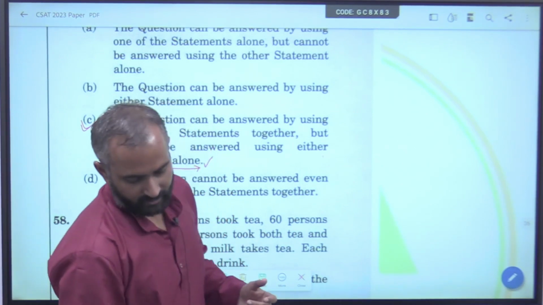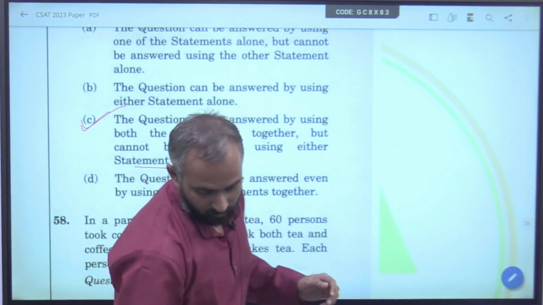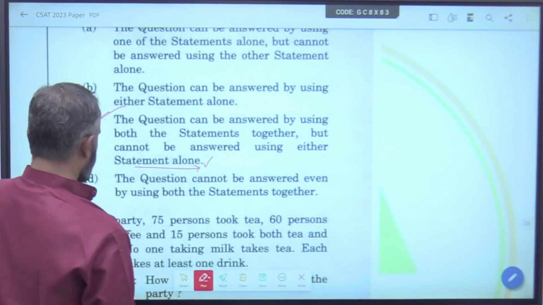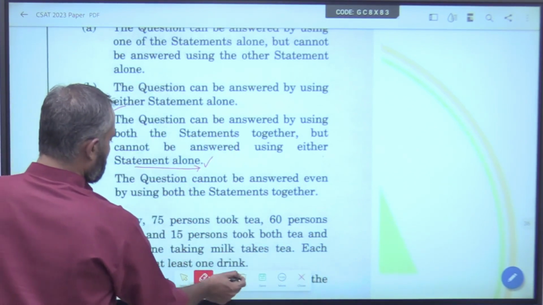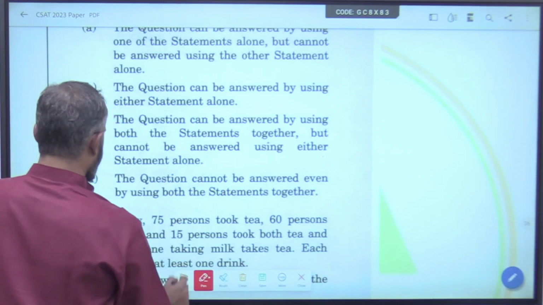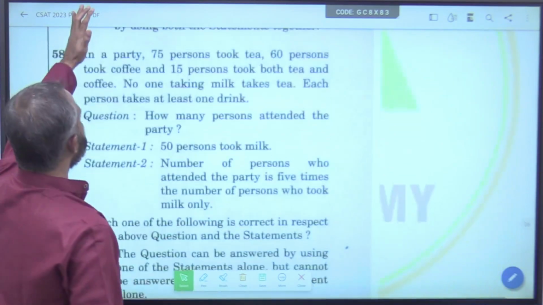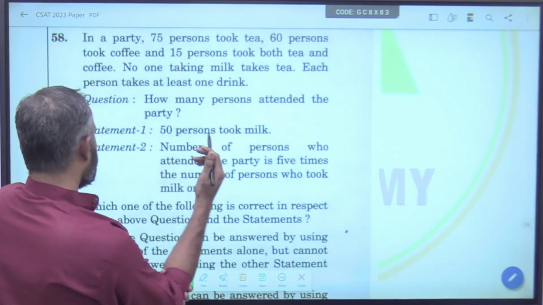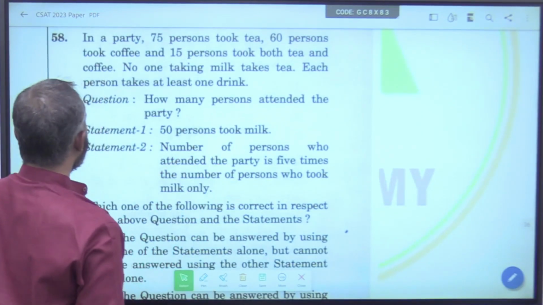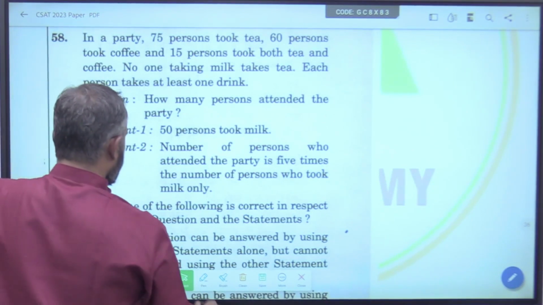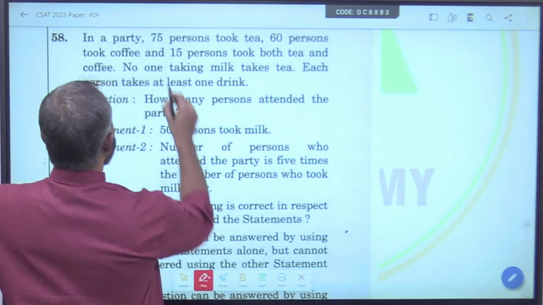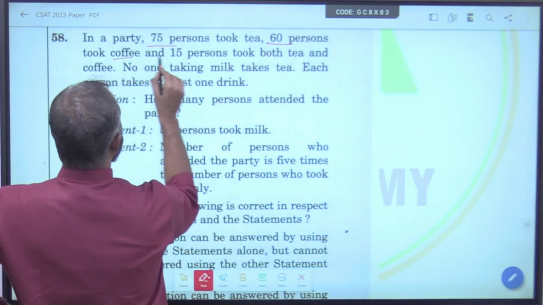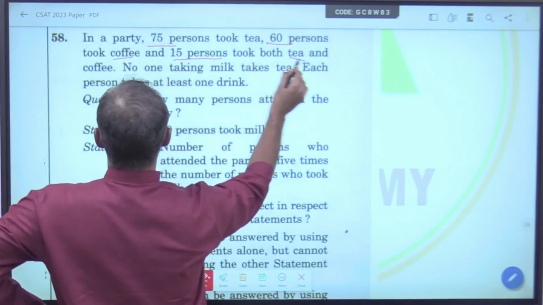Now the next properties statement question, 58. In a party, say 75 persons took tea, 60 persons took coffee, and 50 persons took both tea and coffee.